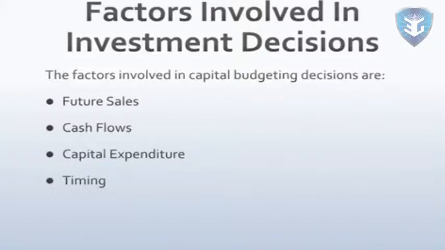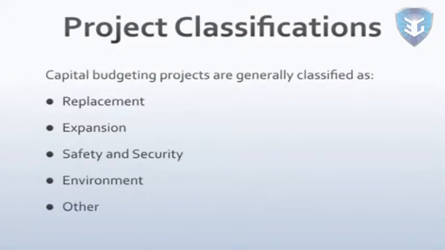Capital budgeting projects are generally classified as replacement, expansion, safety, security and environment, and other. Companies have to replace old equipment because of breakdowns, lower productivity, or technological obsolescence to maintain the production capability of the firm. Replacement projects are the most common capital budgeting project in the business. Expansion projects occur as a result of a company's strategy to produce a new product or to enter a new market or new industries. A change in environment and government regulation leads to safety, security, and environmental projects. Other projects are research and development projects based on the strategic planning of the firm.